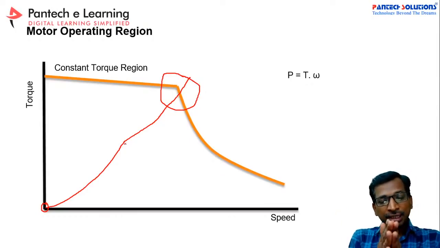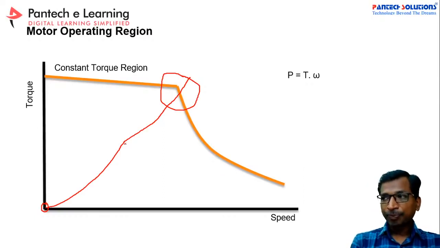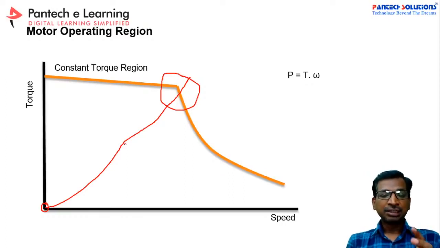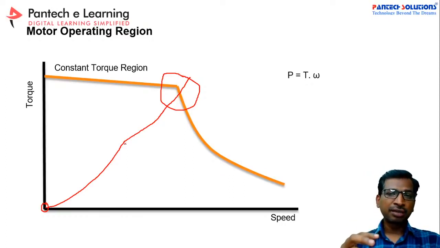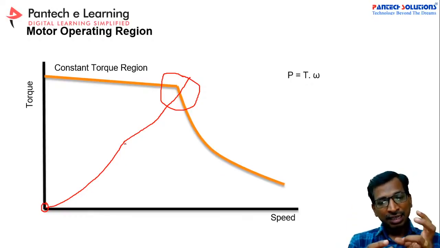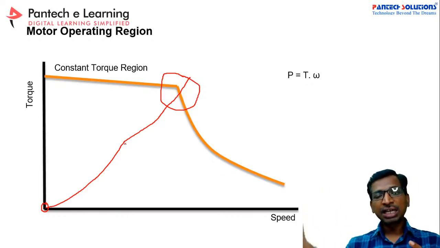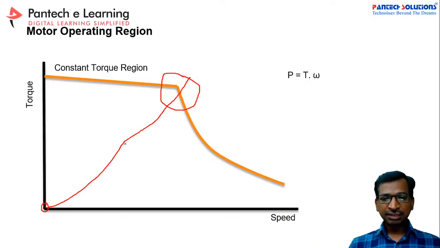we get two different operating regions. One is less than the critical speed and the other is higher than this critical speed. Suppose your motor or vehicle is below the critical speed, then the vehicle can get the exact maximum torque. If the vehicle goes above the critical speed, then the torque will be reduced. Right? This is generalized theory, so just keep it in mind.